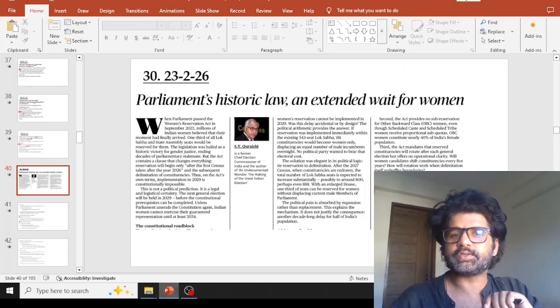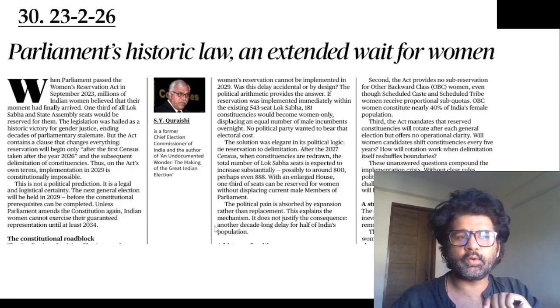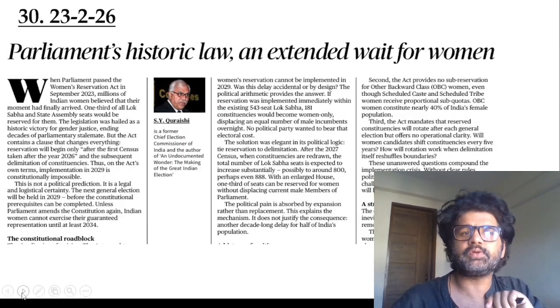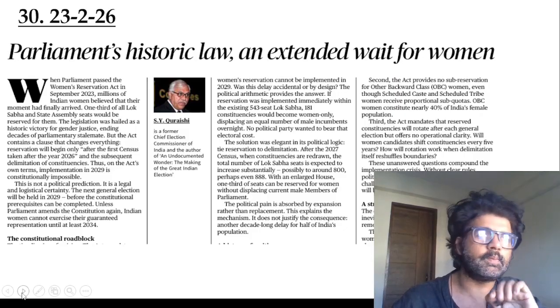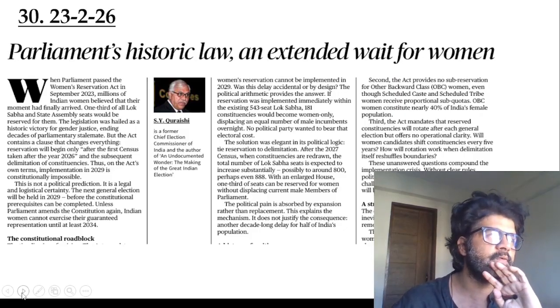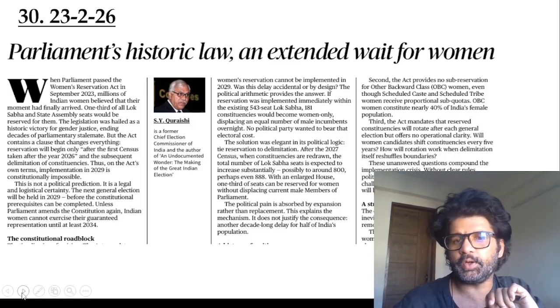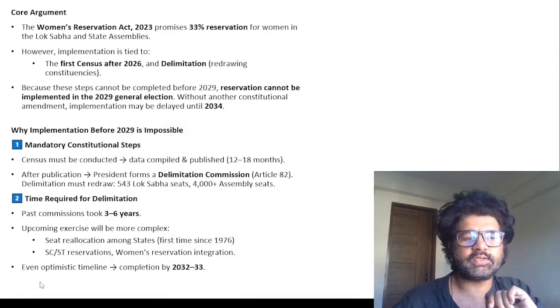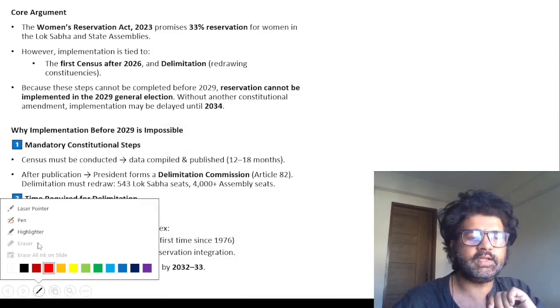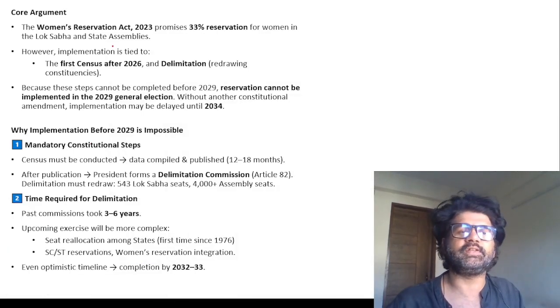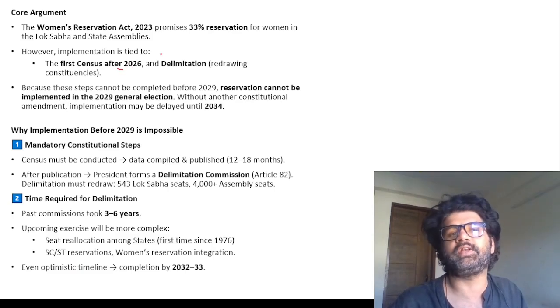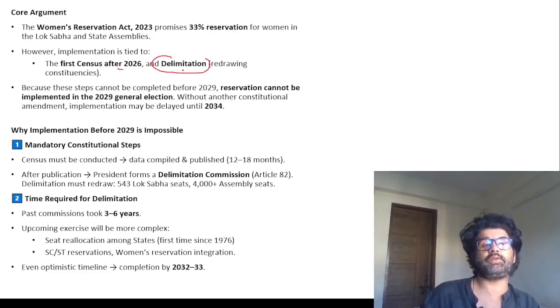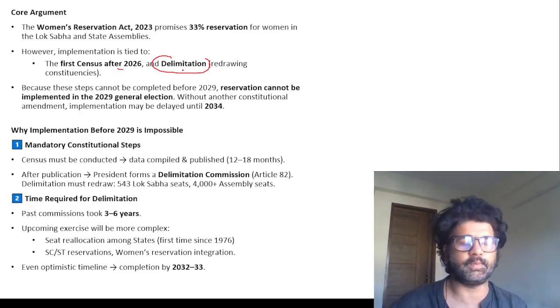Hello. So yes, this article has been written by H.Y. Qureshi, a former CEC, Chief Election Commissioner, related to the Women Reservation Bill. Ideally, the plan is that the Women Reservation Bill will be applicable from the 19th Lok Sabha, that is 2029 to 2034. But H.Y. Qureshi sir is saying that this is very difficult because there are so many conditions put forward. The census has to happen, then based on that census delimitation will happen, and then the women reservation of 33% will be carried out.